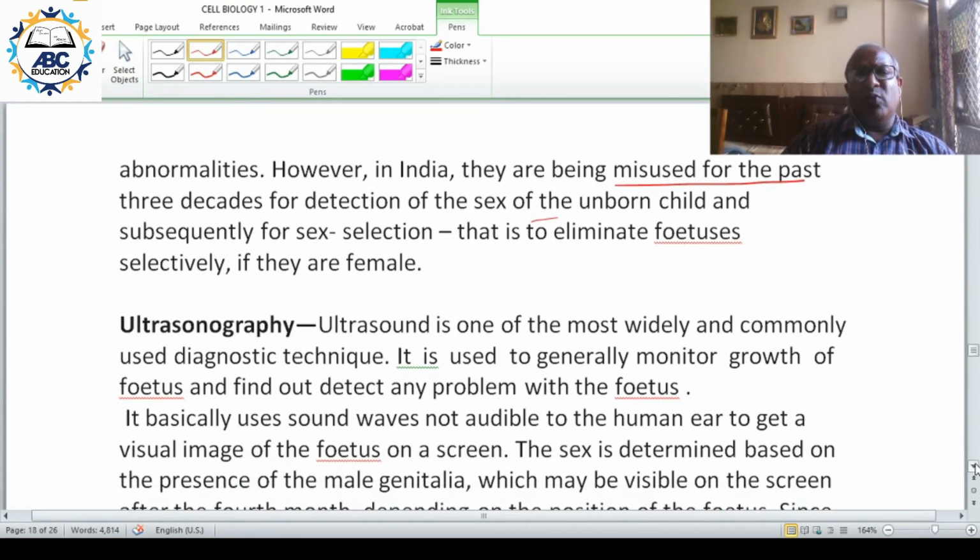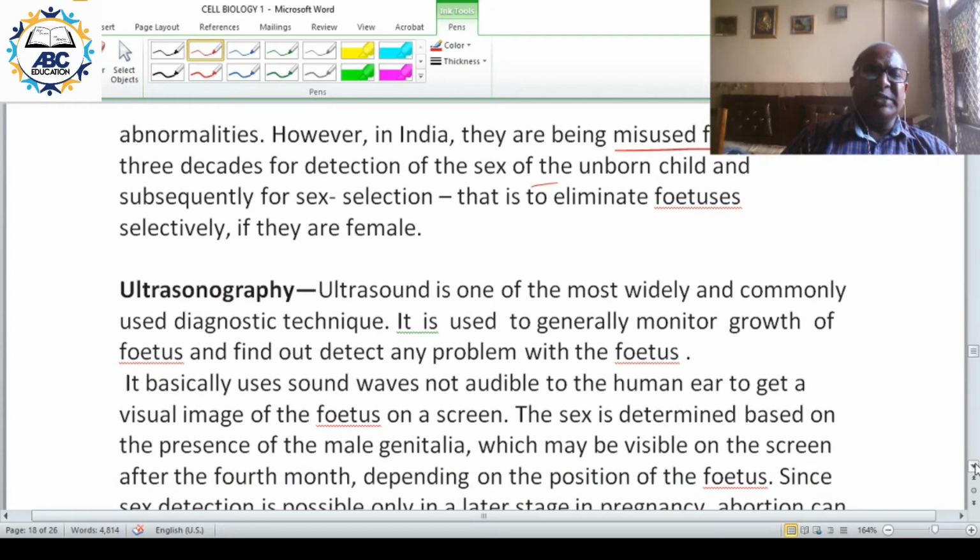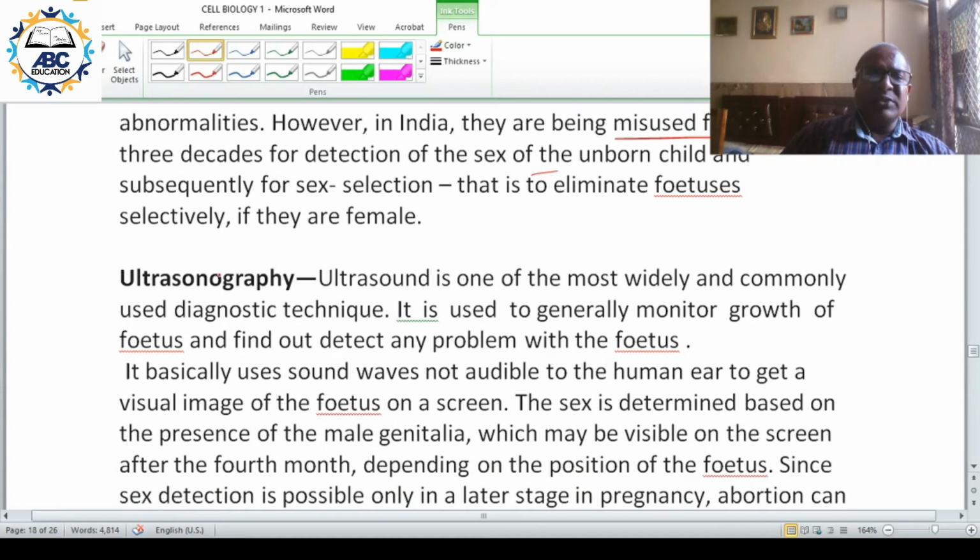Now, what are the techniques to find out the sex of the unborn fetus? The first technique is ultrasound or ultrasonography. This is a very commonly used diagnostic technique. The primary purpose of ultrasound is to monitor growth of the fetus and find out if there is any problem with the fetus.